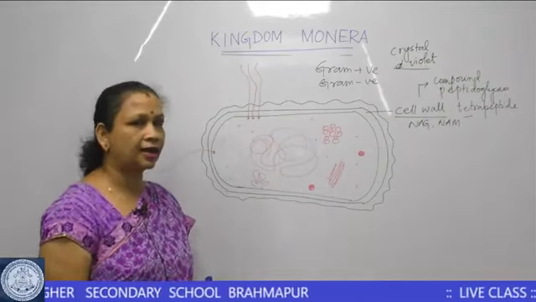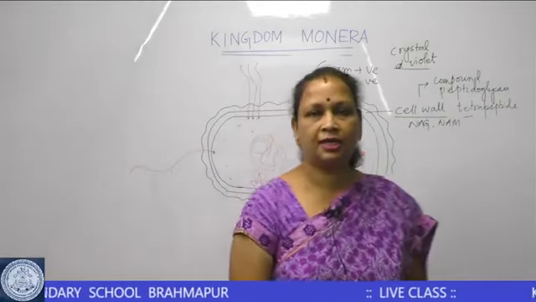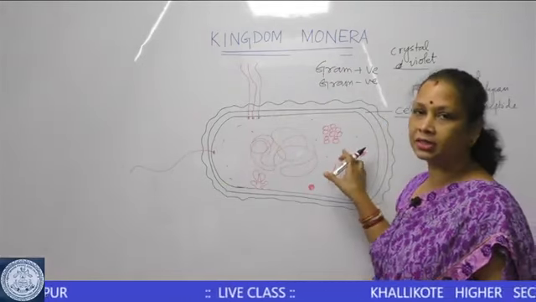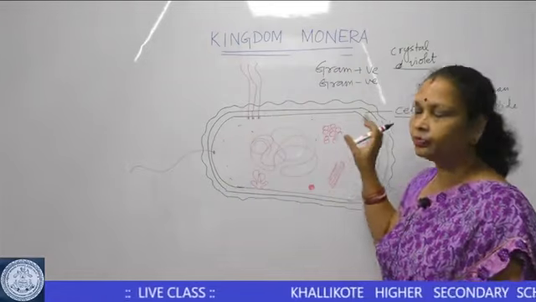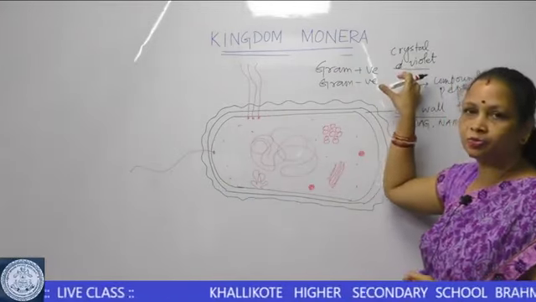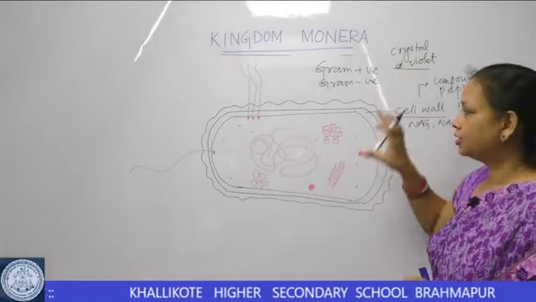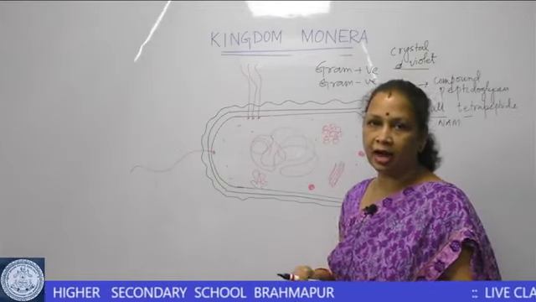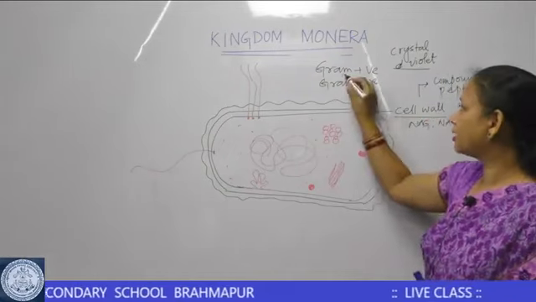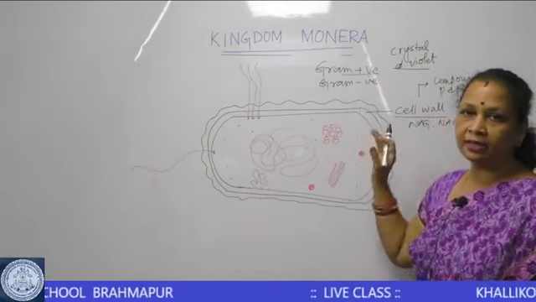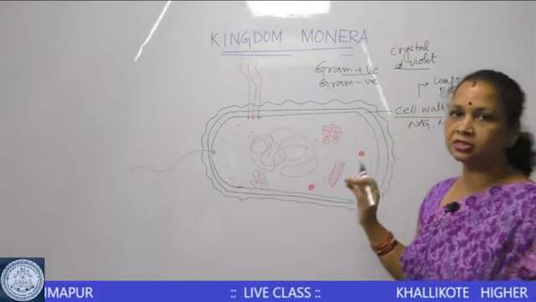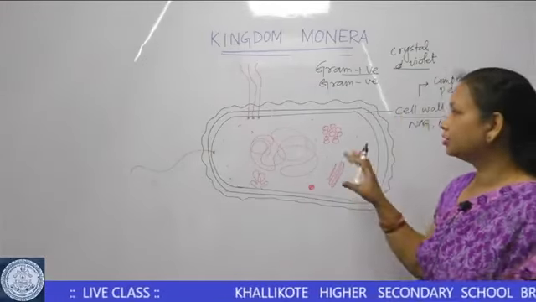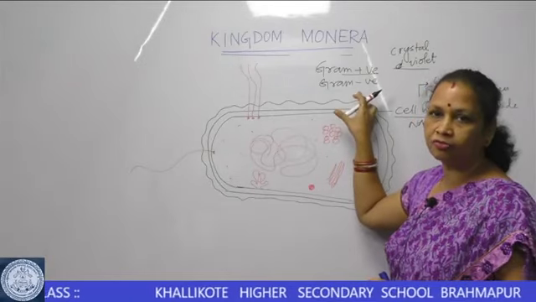Hans Christian Gram, a Dutch biologist, used the dye called crystal violet to stain the bacteria. This crystal violet dye is purple or bluish in color. The bacteria that retain the crystal violet color after staining are called gram-positive bacteria. The bacteria that lose the crystal violet color after staining and washing with alcohol are called gram-negative bacteria.